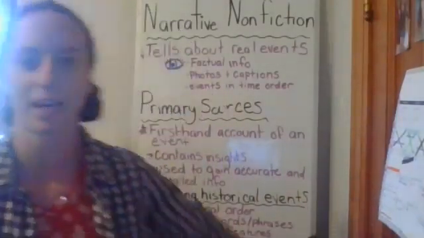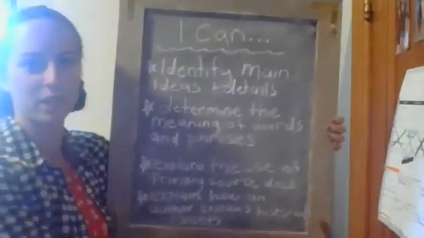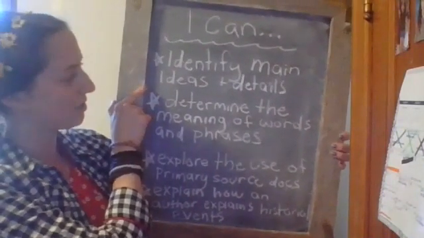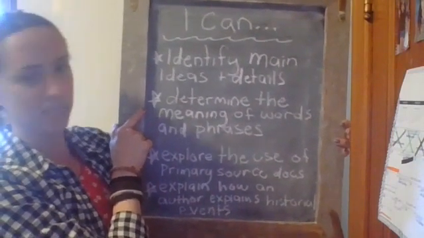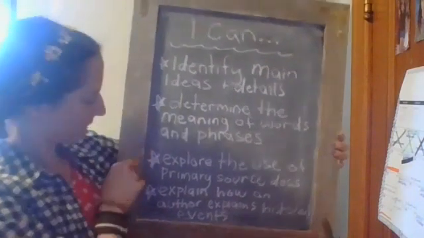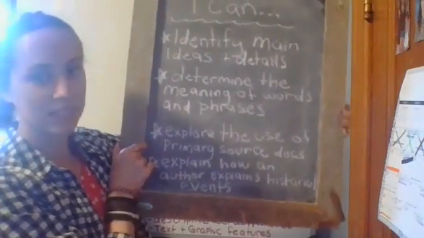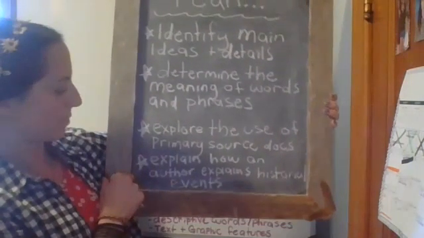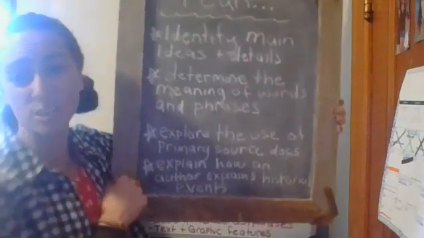Here are your I can statements for today. They're kind of small because I wanted to try and fit them all in there. The first one is, I can identify main ideas and details. We've had this one before. I can determine the meaning of words and phrases used in a text. We've had this one before. I can explore the use of primary source documents in a text. You might have had this one before, but not since I've been teaching you. And I can explain how the author explains historical events. Also, you might have had this one before, but not with me. So we're going to review some of this stuff.